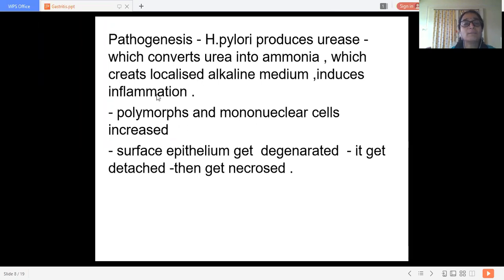Now, what is the pathogenesis of this gastritis? The main lead role is played by the bacterium Helicobacter pylori.